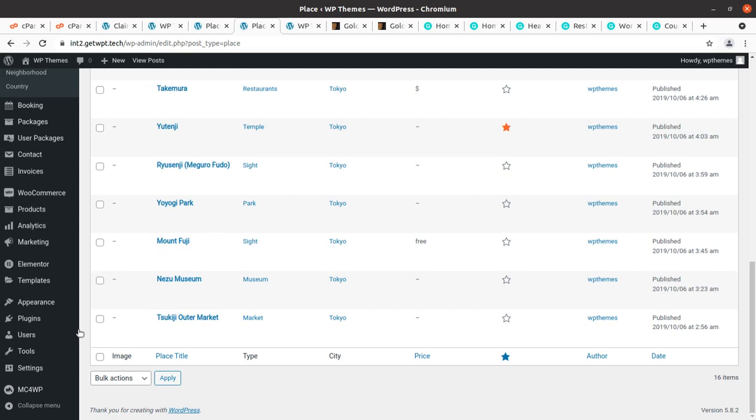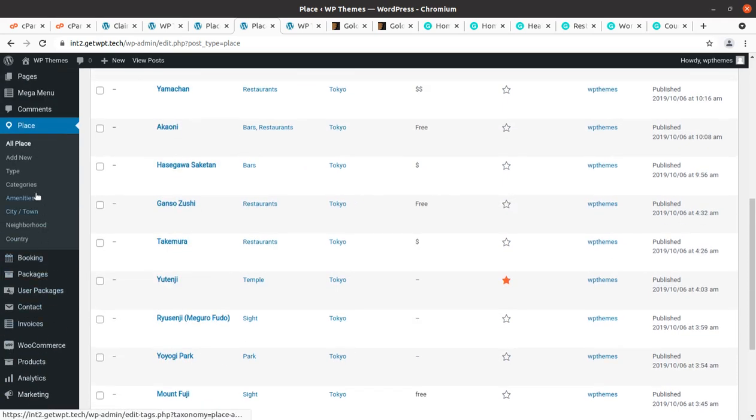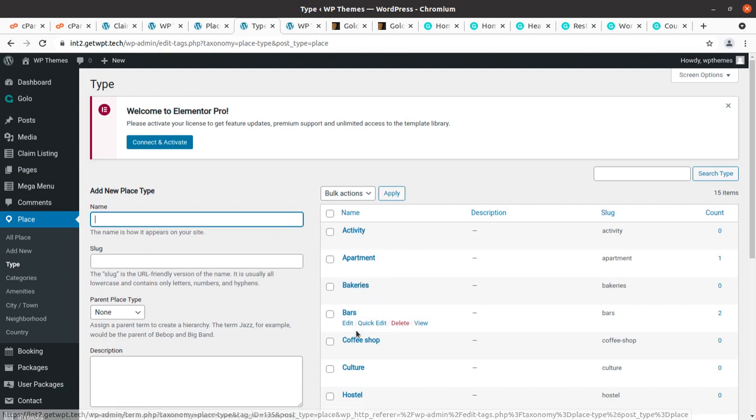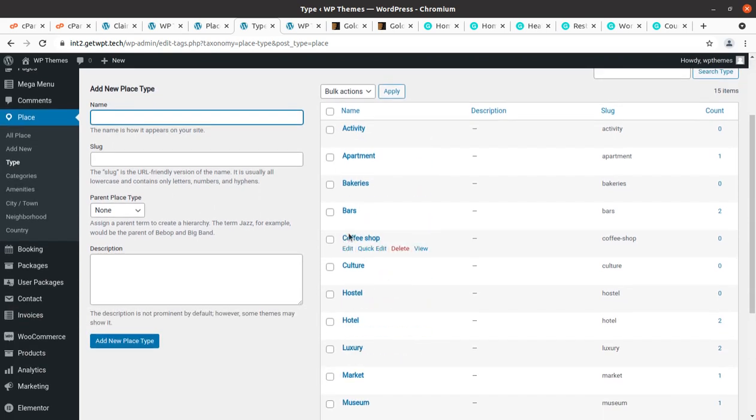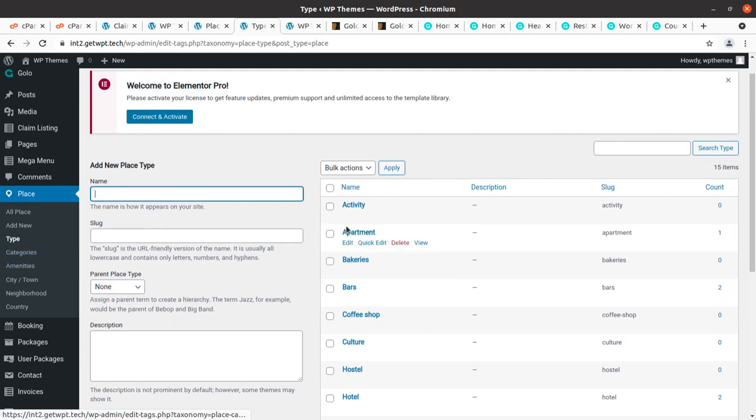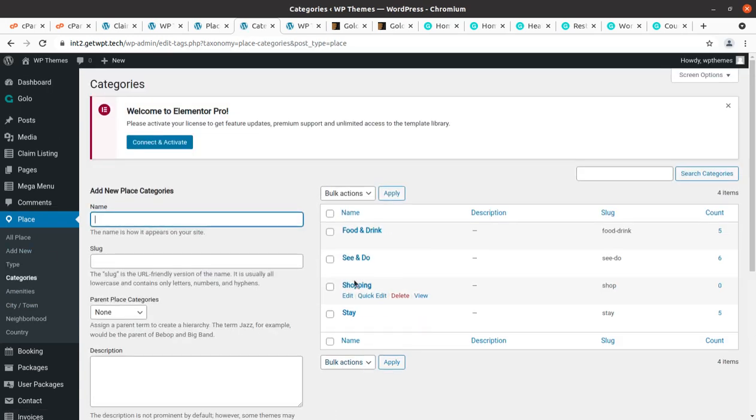This is a very important feature, and you can add as many places as you want on your website. Similarly, with add new, you can decide the type of places. For example activity, apartment, bakeries. So you can categorize the places from here. This is the type of places, and similarly you can decide the category of places, like food and drink, see and do, shopping. You have to map the category and type in between, selecting how you want to organize and display your listing.